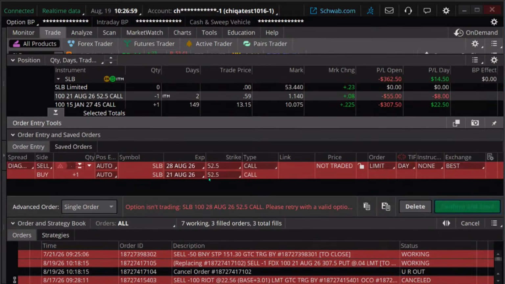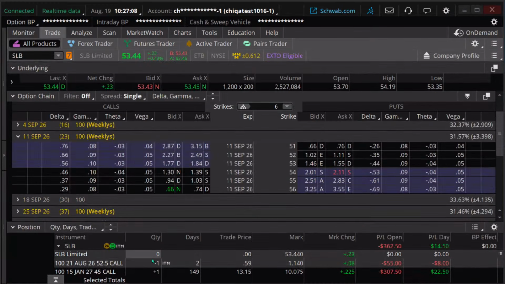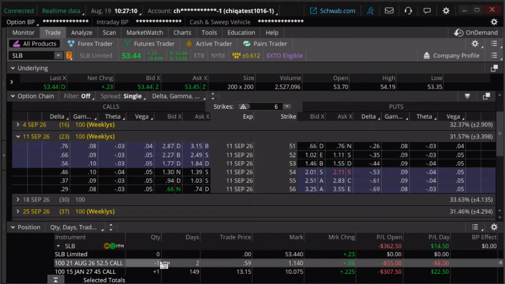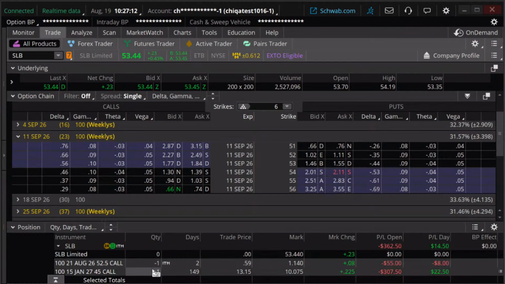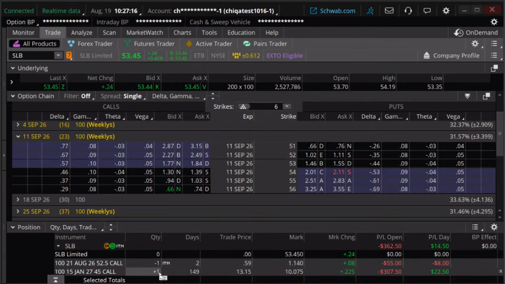Now, Greg says, let's just get out of the short call and just let the long call do its thing because Schlumberger is trending up. I have no problems with that. If you are bullish, then that is absolutely a valid way of approaching this trade.